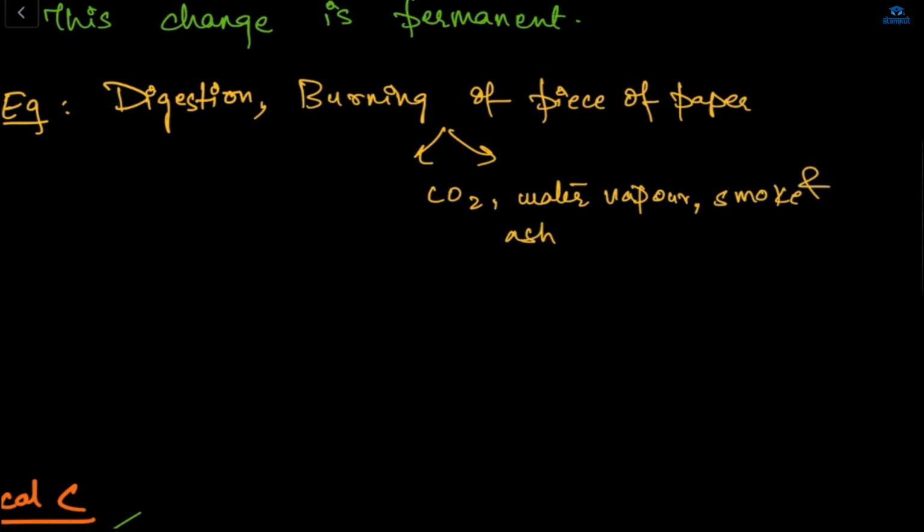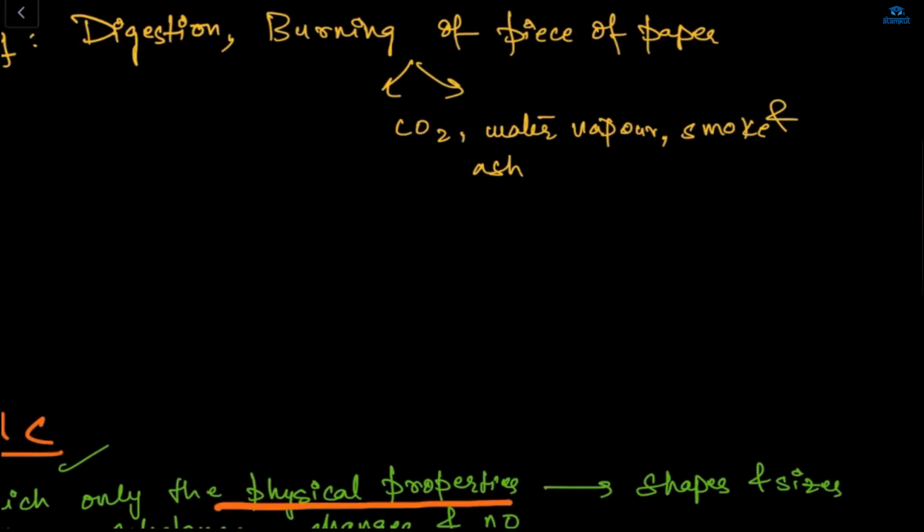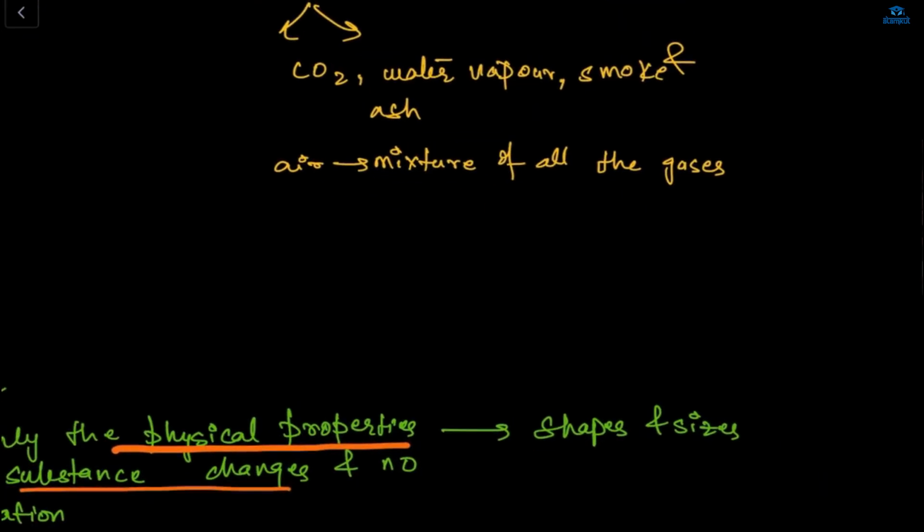In air, what's there? Lots of gases are present. Air is a mixture of all the gases, like oxygen, nitrogen, argon, carbon dioxide, neon, helium, and hydrogen also. But which gas is useful in burning? Oxygen is good for burning, and CO2 is like the byproduct. Oxygen is useful in burning, right, Shazan? Yes, ma'am, oxygen is useful.